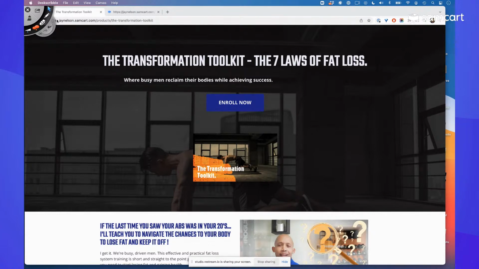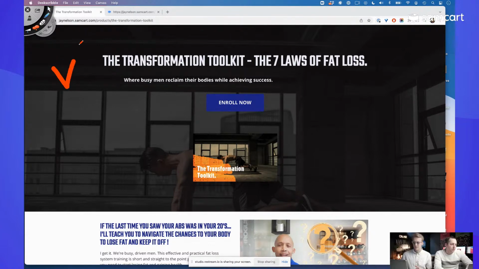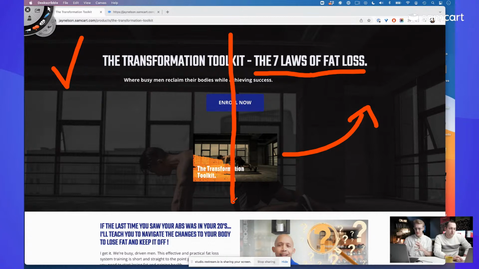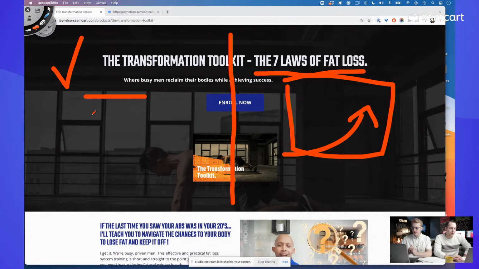Let's recap it real quick. We started up here with the headline. Headline is solid. I think in fitness specifically, it's really important to be unique. So the 7 laws of fat loss could be more unique. You did a really good job of being more unique down the page. I think we reorganize some of the elements. Split this: image 1 over here, text over here. Just make it 2 columns. It's a little bit bigger, a little bit easier to read. Just a design layout thing.